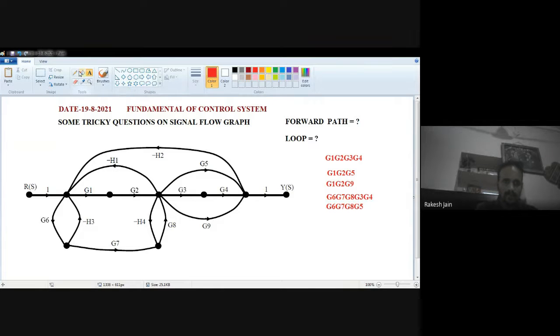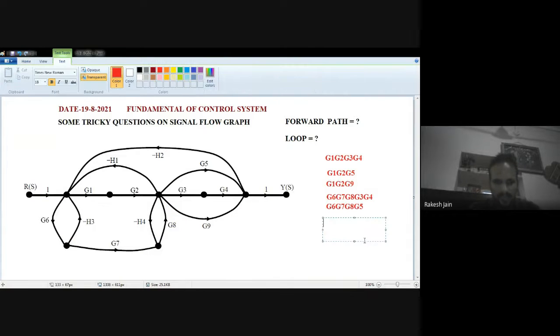Similar to this forward path, one more forward path is there. One, then G6, then G7, then G8. Now instead of uplifting, go down. So from the downlifting, G9. So this one is also a forward path: G6, G7, G8, G9.